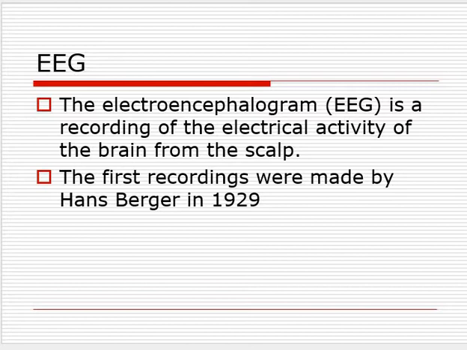Outside the skull, over the surface of our head, we measure the electrical impulses that are happening inside our brain. This recording was first made by Hans Berger in the year 1929.